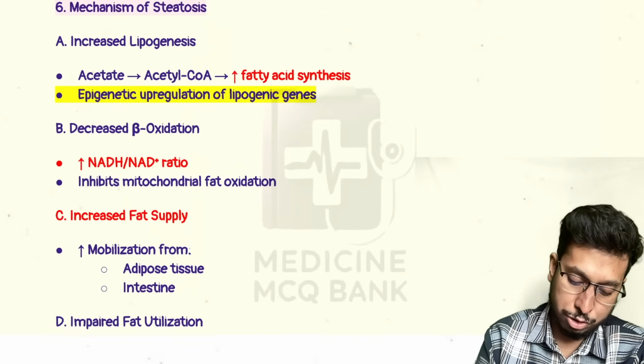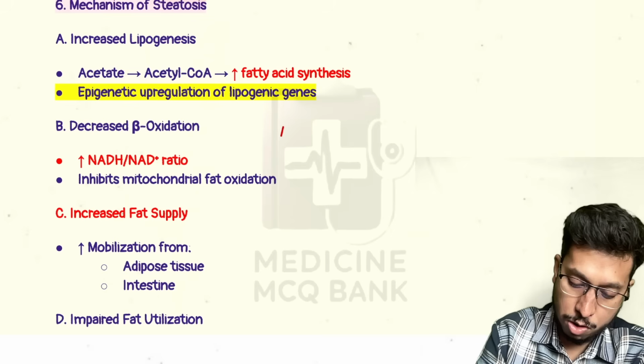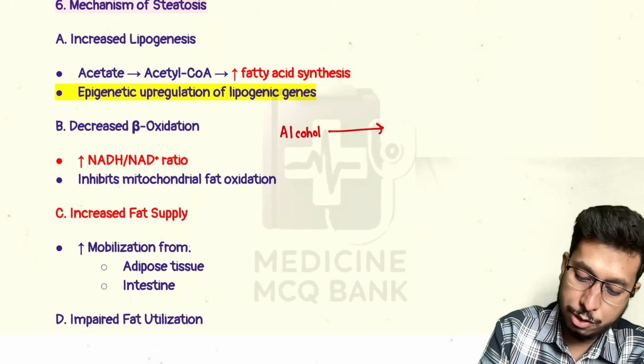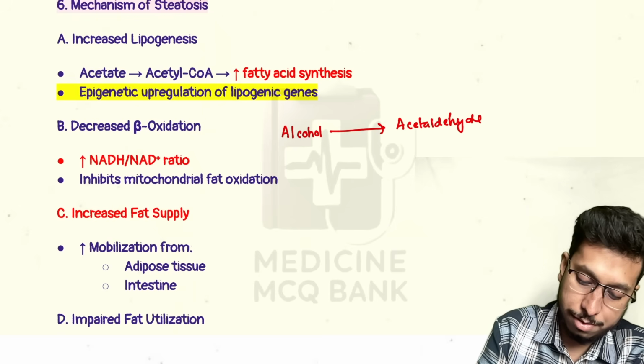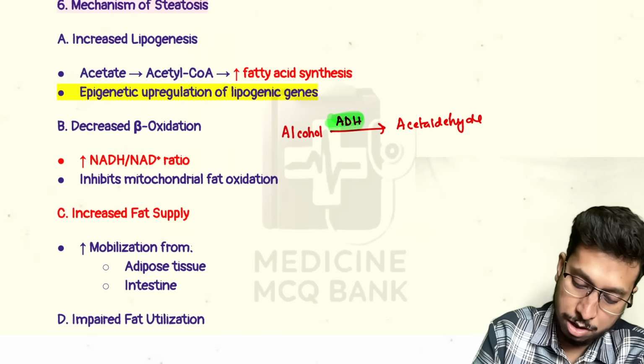Now, here are a few things you should know. As alcohol is converted to acetaldehyde, the enzyme required is alcohol dehydrogenase. What happens in the meantime?